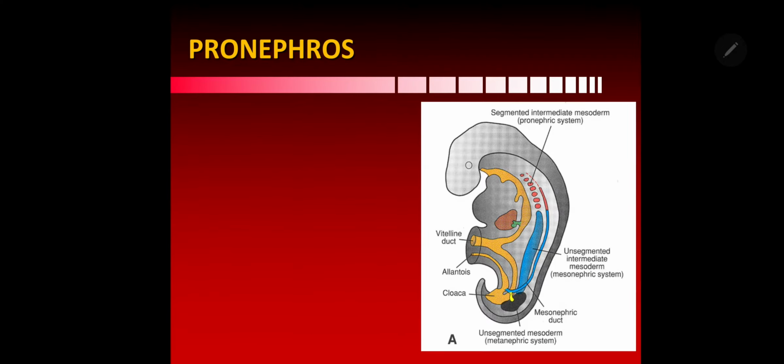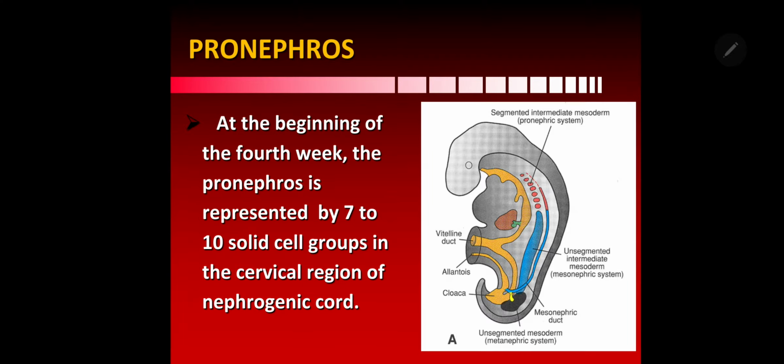So there are 3 stages. First one we will see is the pronephros. At the beginning of the 4th week, the pronephros is represented by 7 to 10 solid cell groups or pronephric tubules, which are found in the cervical region and upper thoracic region of the nephrogenic cord that you can see there. That is the pronephros. And it has a duct called the pronephric duct, which opens into the cloaca, the ventral part of the cloaca.